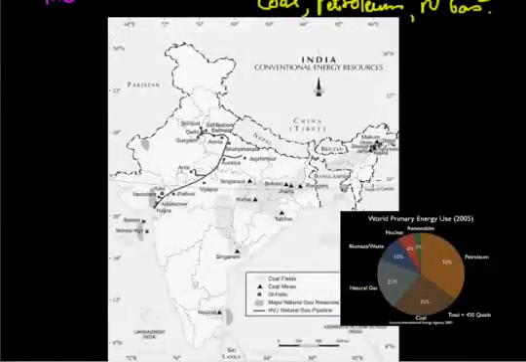Now you have to know this map also, which is given in our book. The major areas of coal are Maran, Jhanji, Bokaro, Jharia, Raniganj, Talcher, Korba, Singrauli and Neyveli. These are the main areas where coal is found. Also keep this in your mind: in the world's primary energy resources, coal's role is 25%, and just after it comes petroleum, which is 35%. So this is how we have done the coal part.